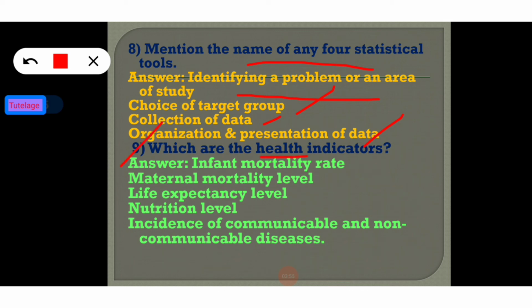Which are the health indicators? So one health indicator is infant mortality rate. We have already told that thing. Now going to the next indicators: maternal mortality level, life expectancy level, nutritional level, incidence of communicable and non-communicable diseases. So all are the health indicators of the human being.